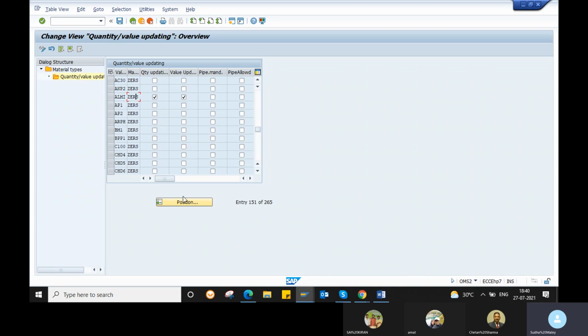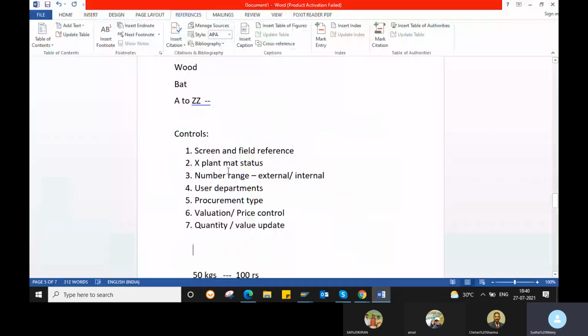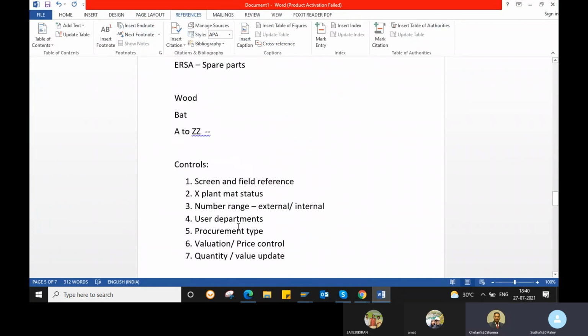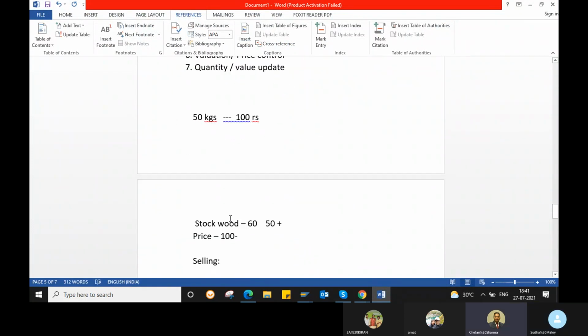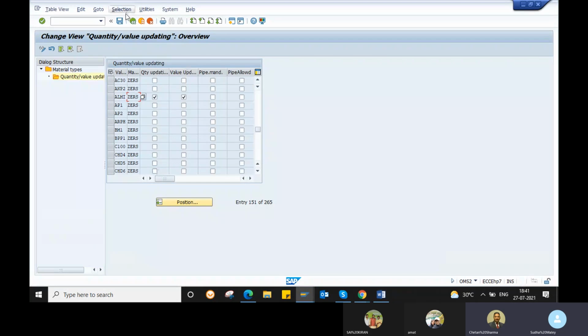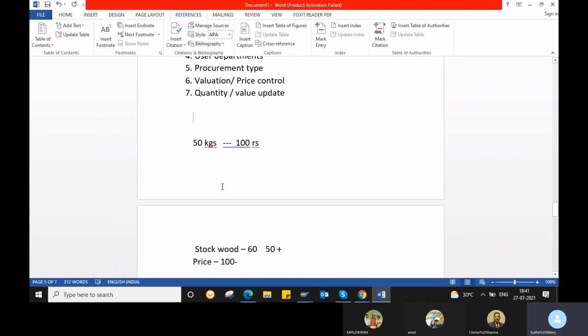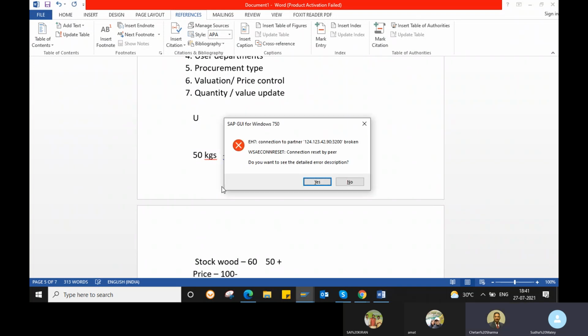Any doubts in the class? What was the item category reference? There is item category. When we create an order, if there is any special procurement, for example if it is an STO process, you will name it as U, or if it is a subcontracting process.